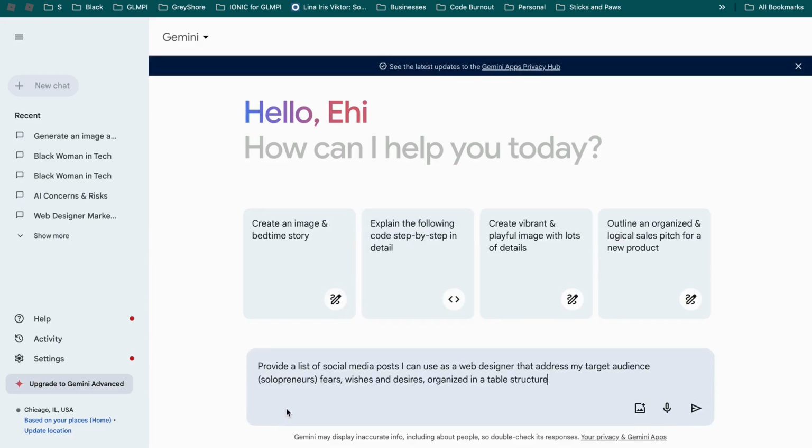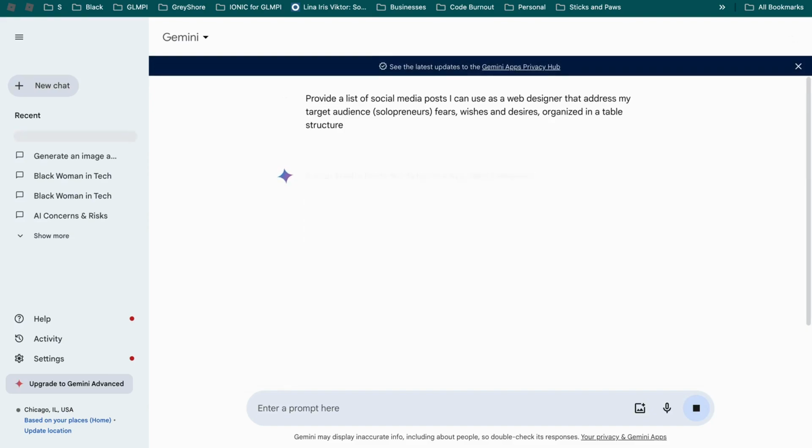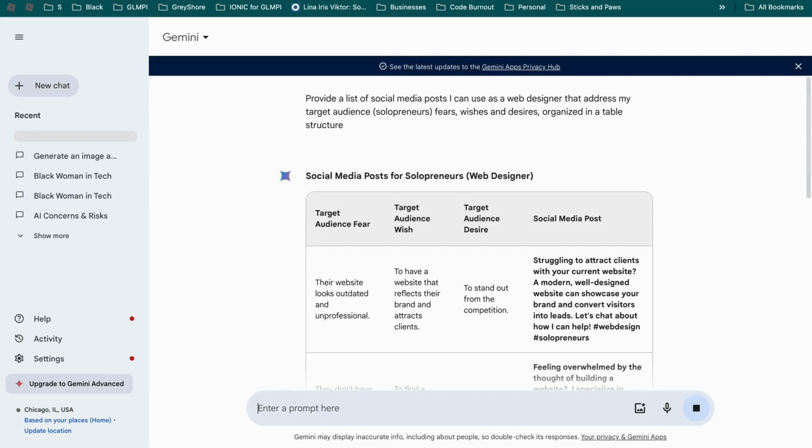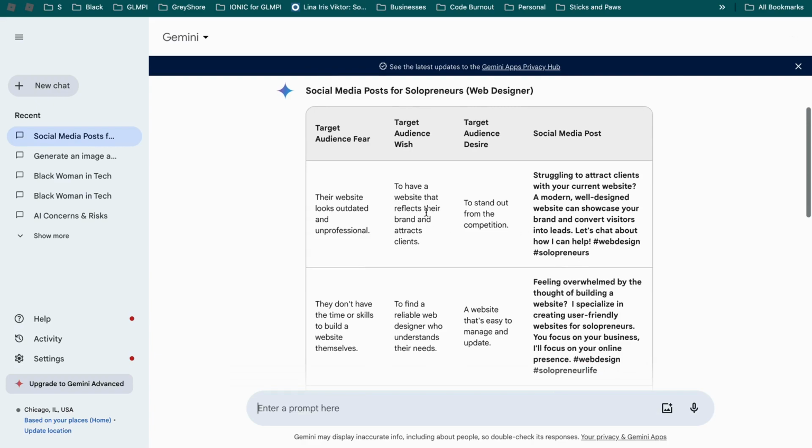So there's a feature that I already know Gemini has that I really love, but I'm going to wait before I talk about it. Okay, it's thinking. Okay, so it interpreted it very differently. So it talked about the fear, it talked about their wish, it talked about their desire, and then it gave me the post, which was very interesting. So for this first one, it says struggling to attract clients with your current website. A modern, well-designed website can showcase your brand and convert visitors into leads. Let's chat about how I can help.